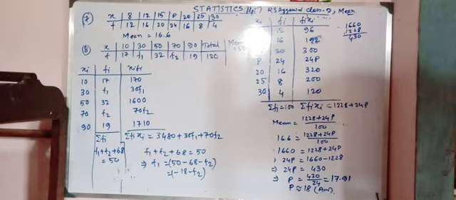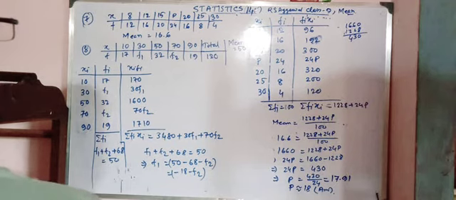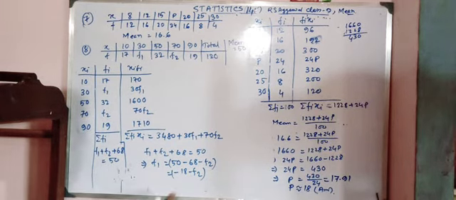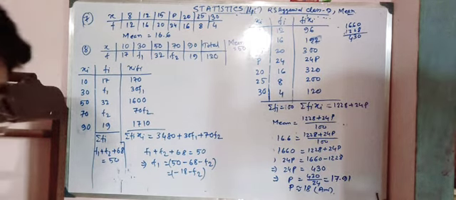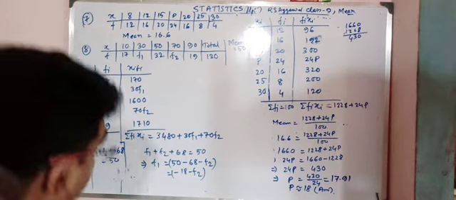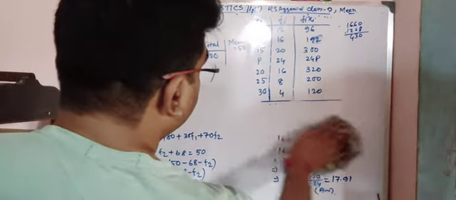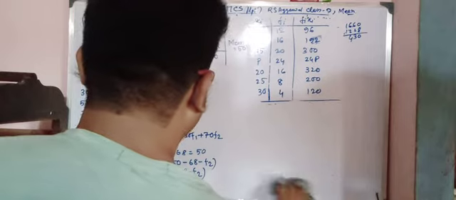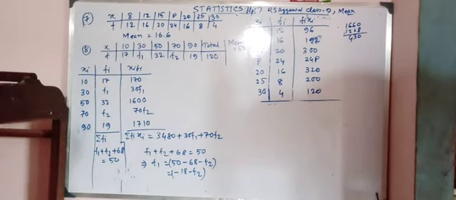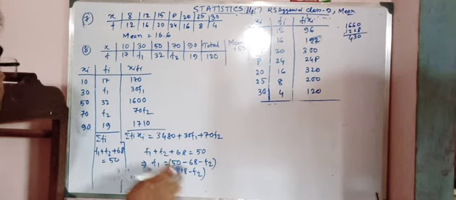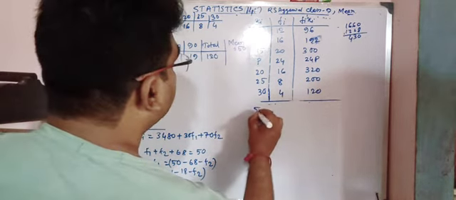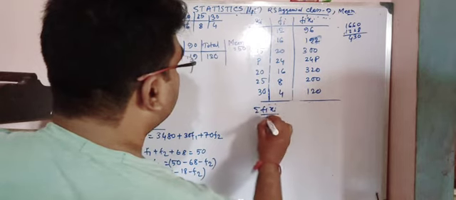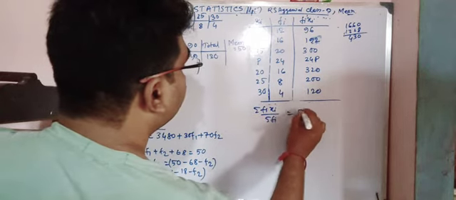Understood? So putting this value, we know that summation of fi xi by summation of fi is also 50.